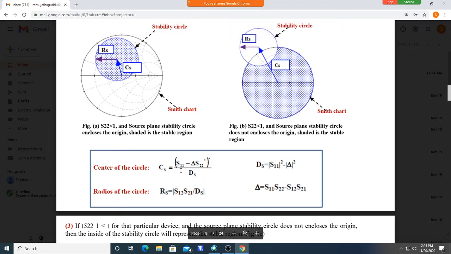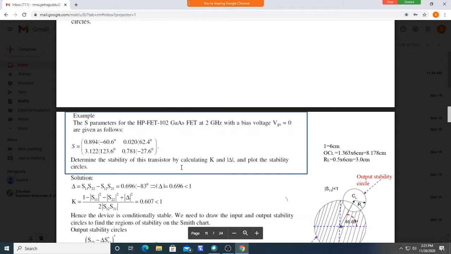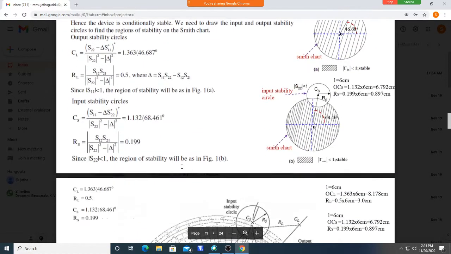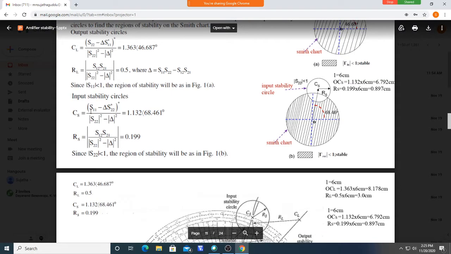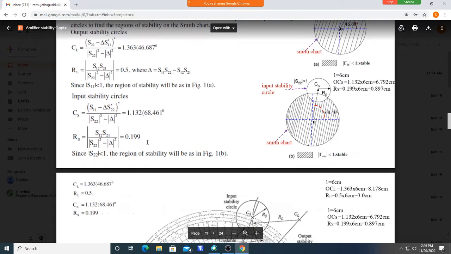Okay, see the example with center and radius, here CS and RS. CS means center of the circle. For this particular problem, we have 1.132 at an angle of 68.46 degrees, and the radius is 0.199.